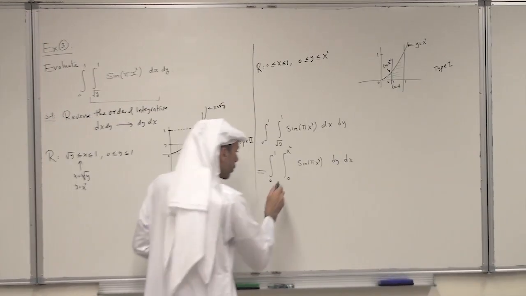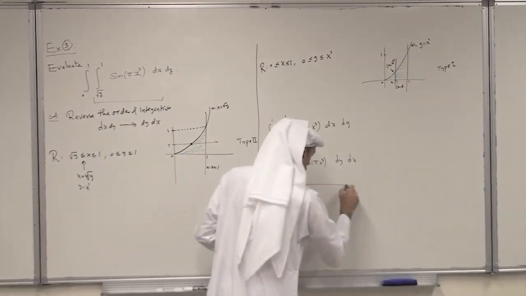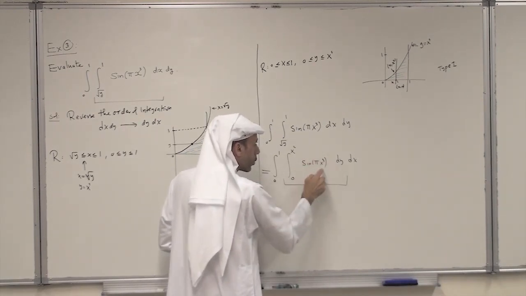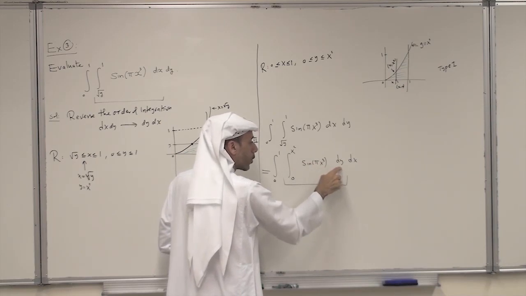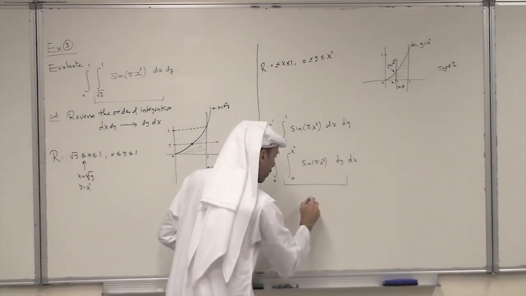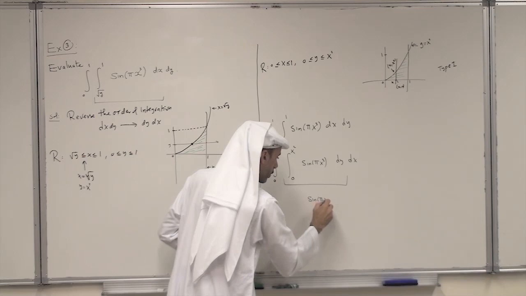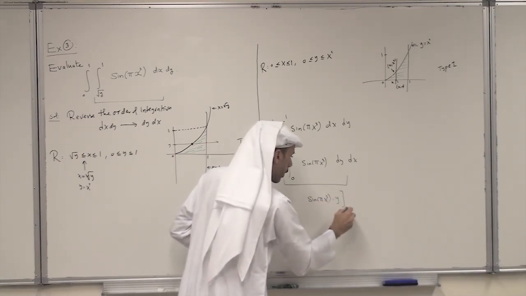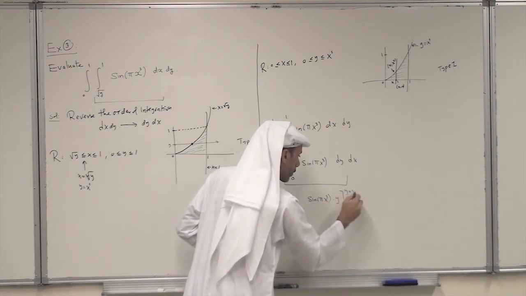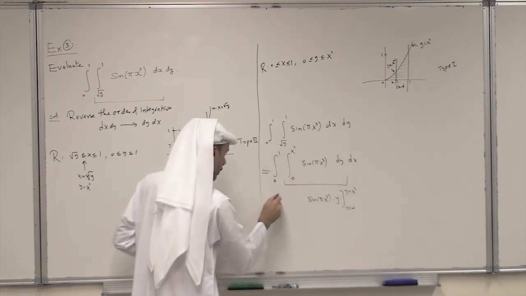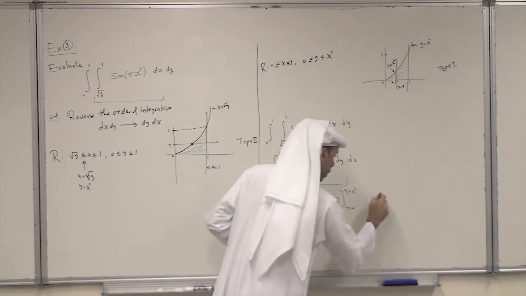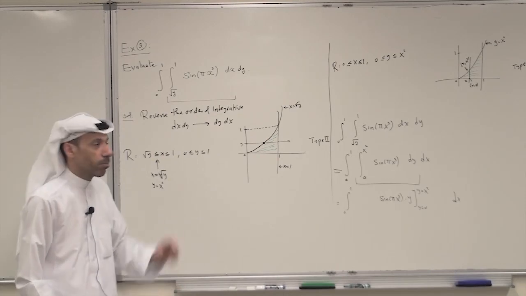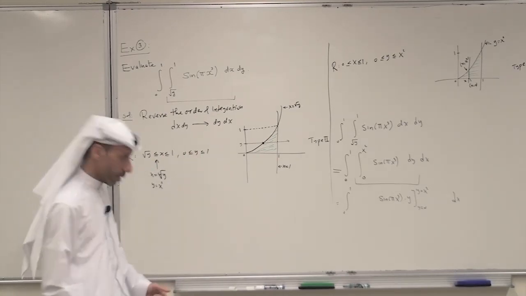Now we integrate. This is now very simple to integrate. When you integrate a function of x only with respect to y, this is really a constant with respect to y. So when you integrate, this is just sin(πx³) times y from y equals 0 to y equals x squared, and this is the outer integral from 0 to 1, dx. Integration becomes very simple when you reverse the order of integration.